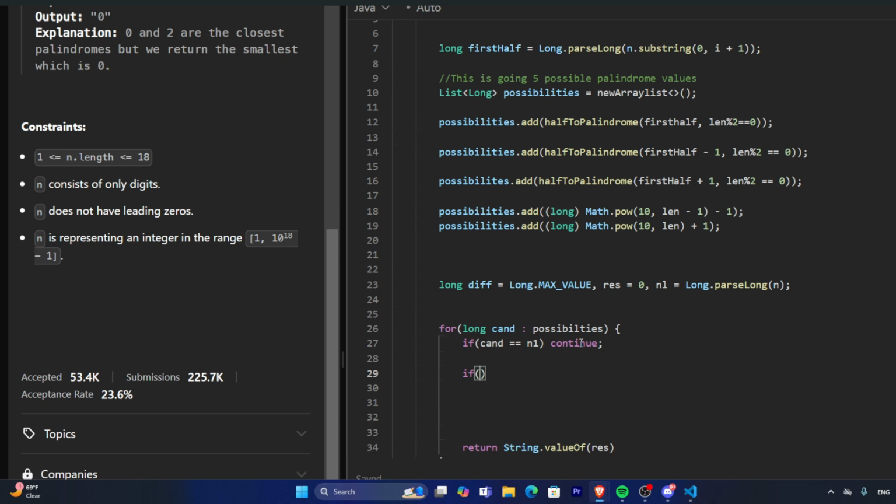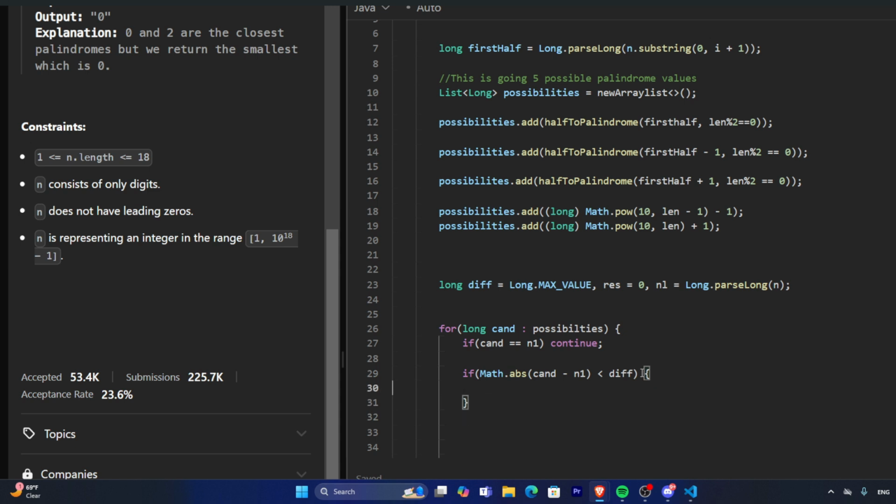If not, there's still some more logic we have to do. So we have to get the absolute value difference of the candidate that we're currently iterating through minus our parsed in, which should give us the absolute difference of that. And after we found that, we want to check if it's less than the difference that we currently have. And our difference right now is like an infinitely long maximum value. So yeah, it's definitely going to be bigger than that.